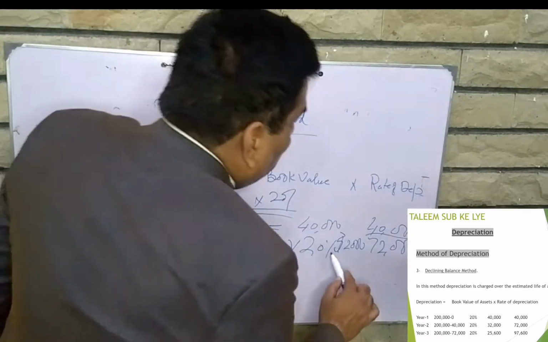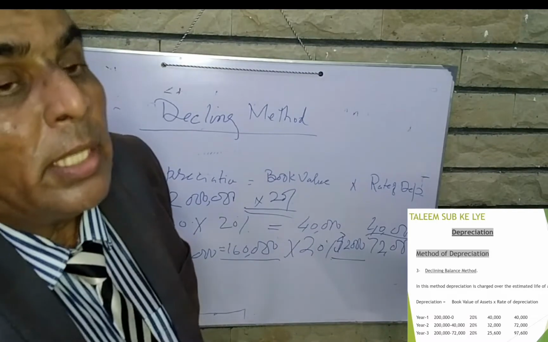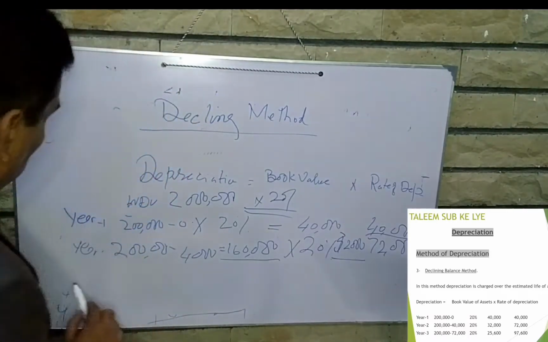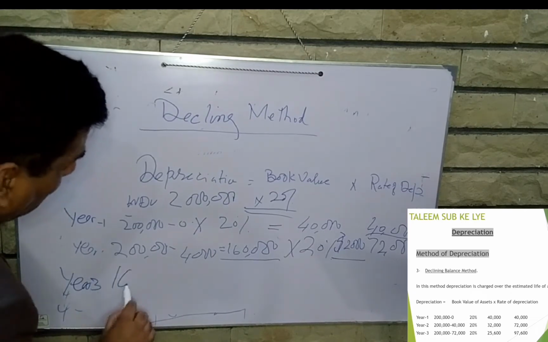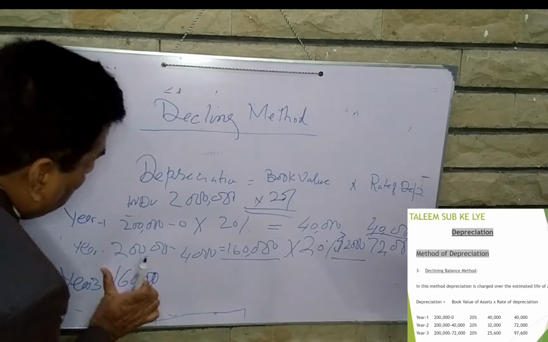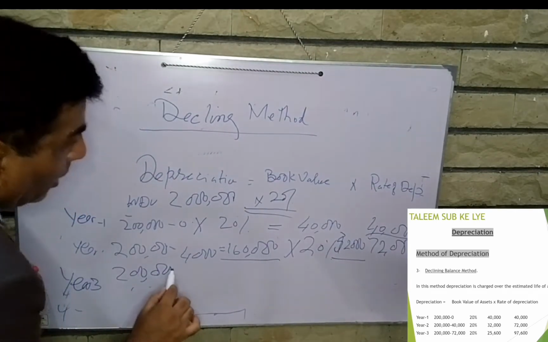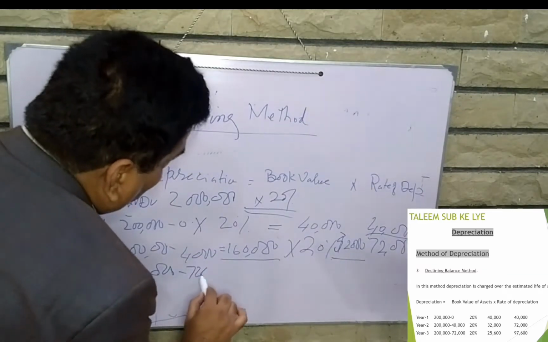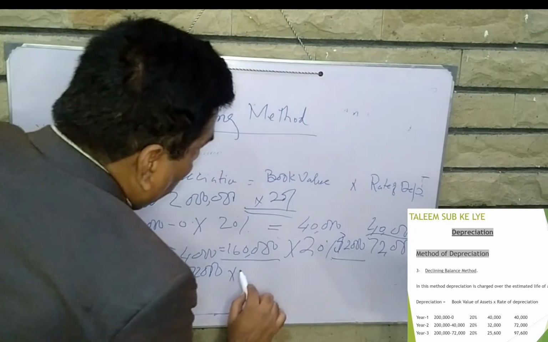That is 32,000. So accumulated depreciation is 72,000. In year 3, 200,000 is the cost minus 72,000 accumulated depreciation, 72,000 into rate 20%.